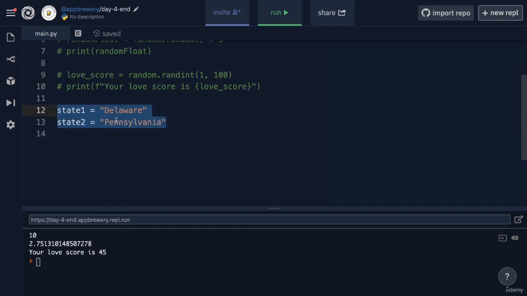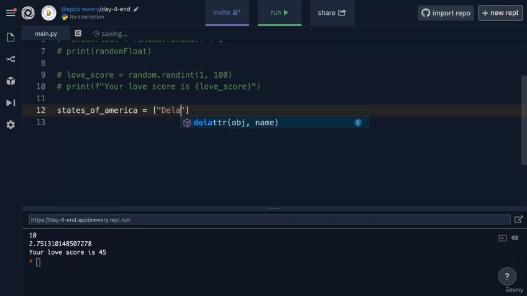But now that we know about lists, then we can just create a single variable and we call it states of America. And now we can create a list by creating a set of square brackets. And inside those square brackets, we add our items. So again, the first item is the state of Delaware, which is going to be a string. And then we've got Pennsylvania, etc., etc. And we can continue this list just by adding commas, adding a piece of data, adding another comma, adding a piece of data. And this way, we end up with a list data structure.